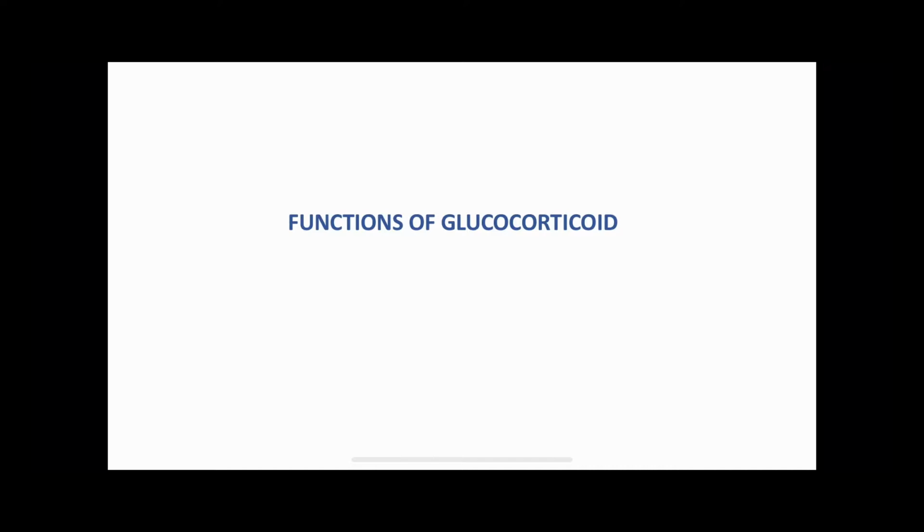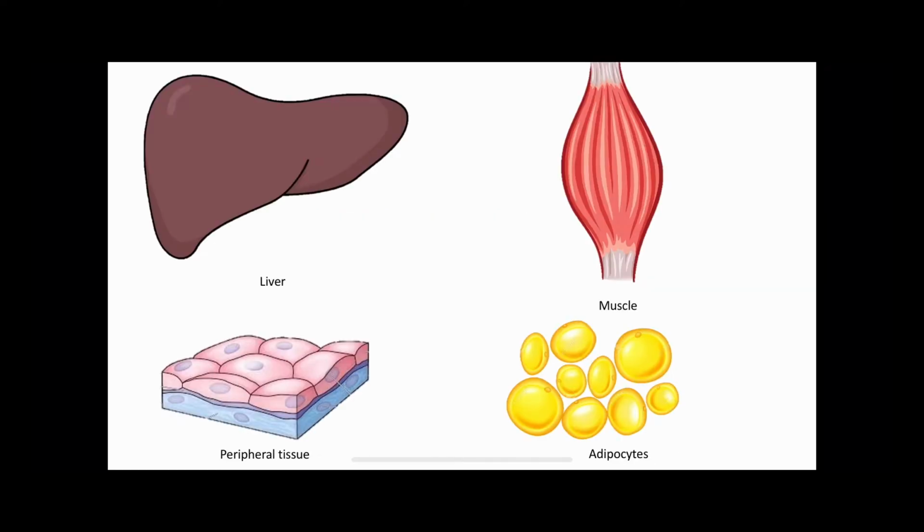Now coming to the effect of glucocorticoid or cortisol over the metabolism. Cortisol has a profound effect on metabolism. If you see the effect of glucocorticoid on carbohydrate metabolism, it is essential for survival during fasting. Why? Because it increases the blood glucose by various mechanisms during the fasting state.